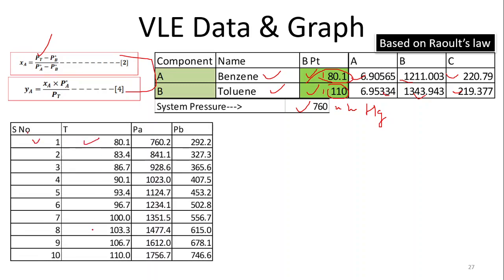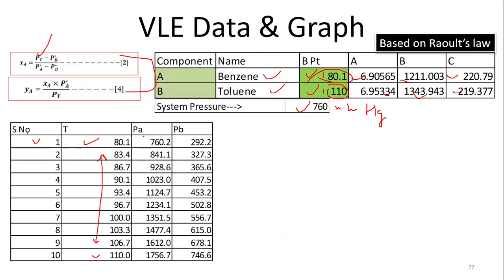First temperature is 80, last temperature is 110, and in between we can take just any value. I have taken a difference of almost 3 point something, so that we have equal differences between each temperature: 80, 83, 86, 90, 93, 96, 100, and so on.